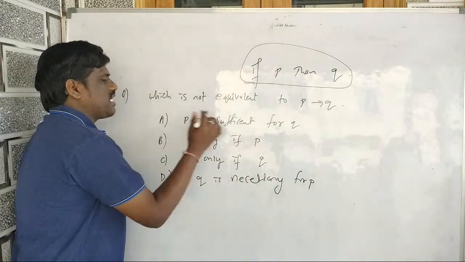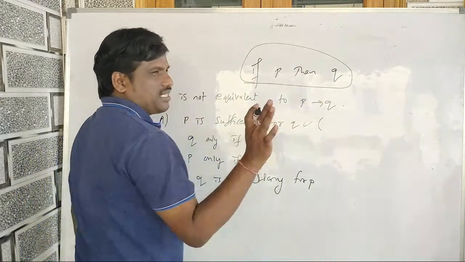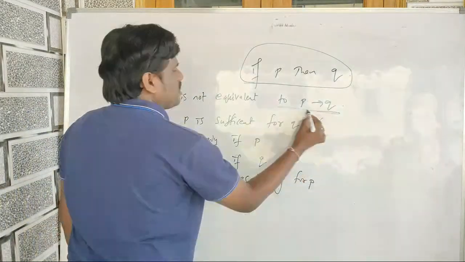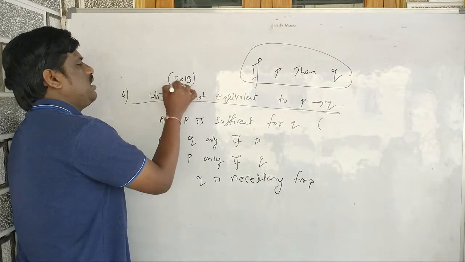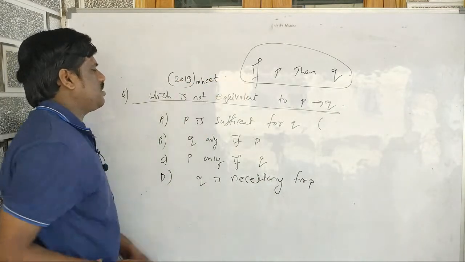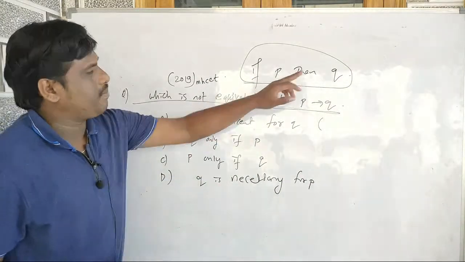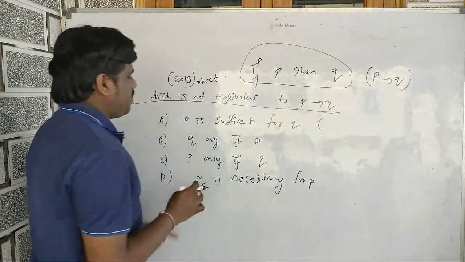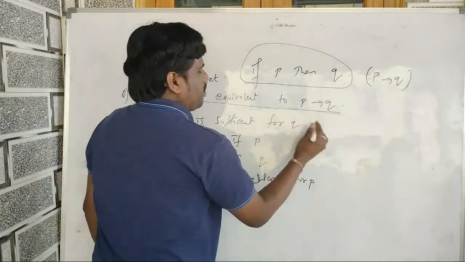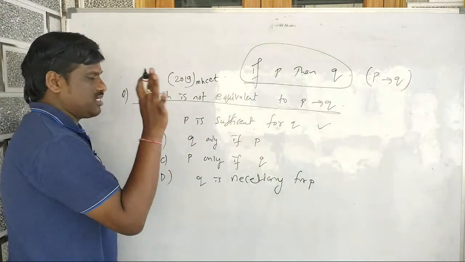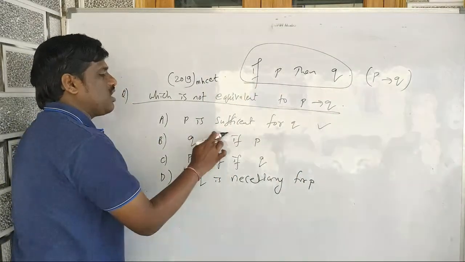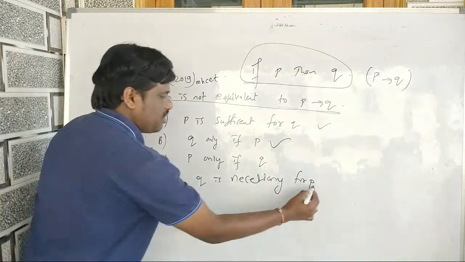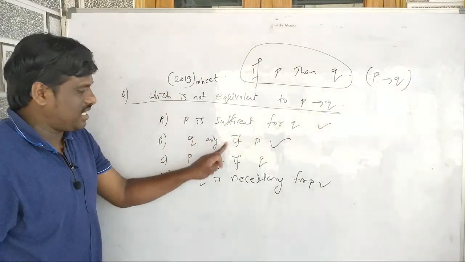P sufficient for Q is right। मैं implies का पूरा लिखता हूँ, 7 points लिखता हूँ, देख लो बाद में, I will send in the group. So P implies Q, this is 2019 MHCET question, ओके, MHCET question. ये implies का important है, तो if P then Q, इसको बोलते हैं P implies Q। So P is sufficient for Q is true, इसका मीनिंग होता है P is sufficient for Q is correct, and you can write as Q only if P is also true, Q is necessary for P is also true.